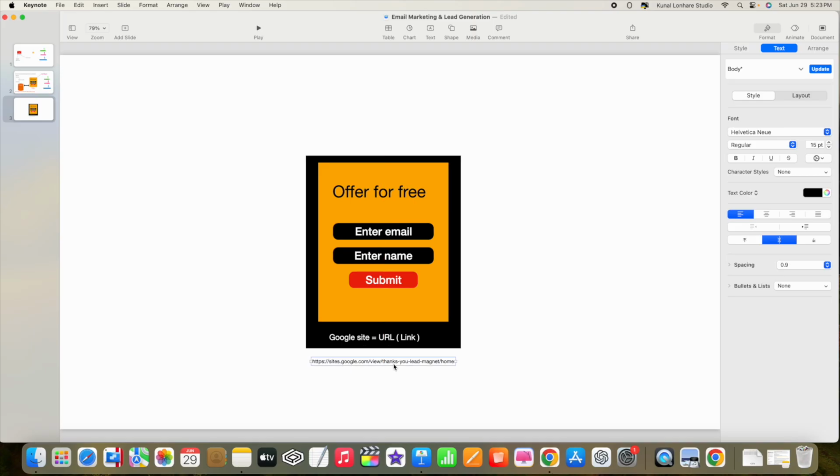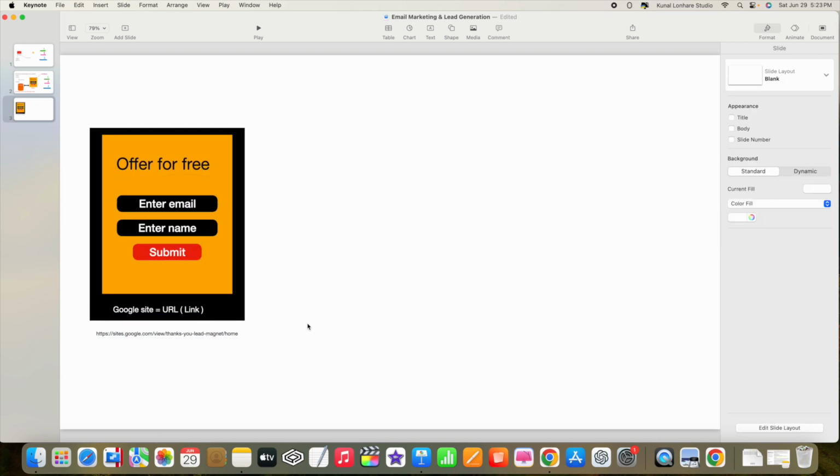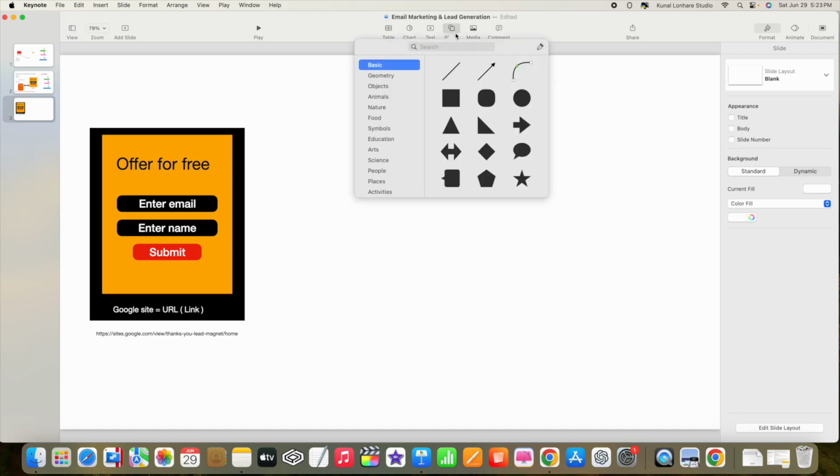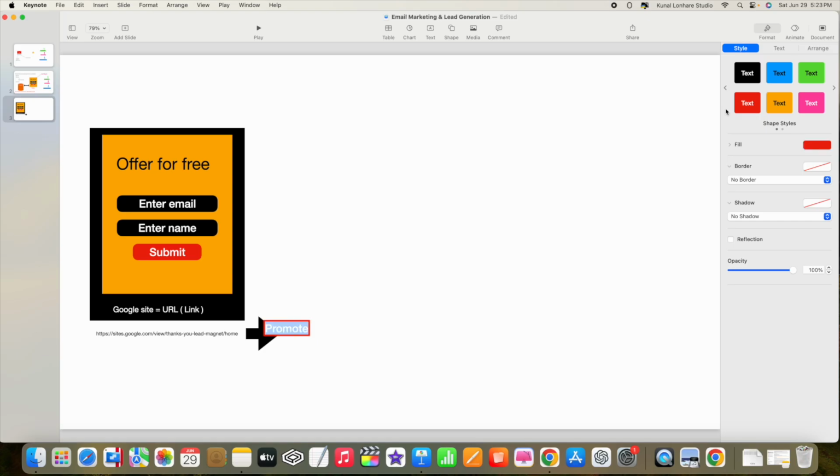Now what you have to do is that you just have to promote this URL. That means whatever URL you have got, you just have to promote this URL as much as possible.